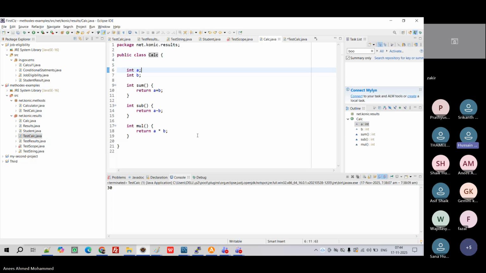Even if I'm creating 1,000 calculators, they will follow the same structure. So it's a collection of objects which share common behavior and attributes. That's the definition. Then it works as encapsulation. How? Properties and behavior are bound into a single unit. Now everything is held by the calculator only, everything is held by the student only. So that's encapsulation.